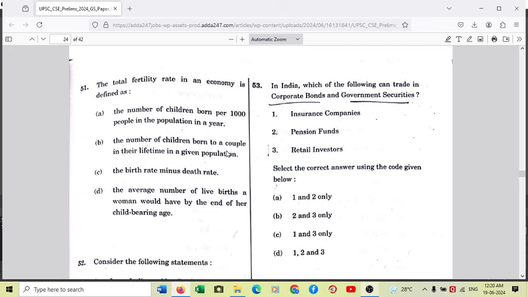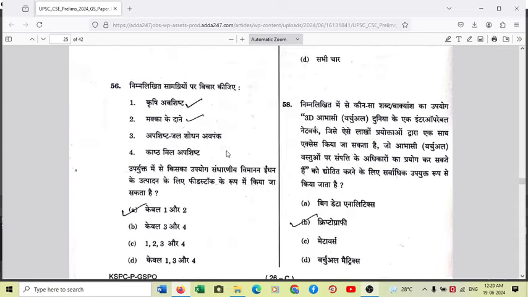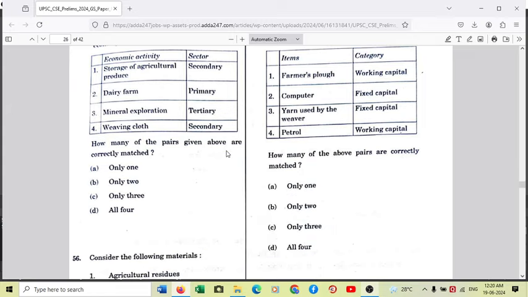And because population growth rate is the difference between birth rate and death rate, even if birth rate stabilizes and death rate becomes very low, the population growth rate is still very high. So if total fertility rate is more than 2, that means 2 parents are replaced by more than 2 children. That means the Indian population continues to rise. Okay, so our answer is very simple. 51 answer is D. Moving to another question, 56 on your screen.